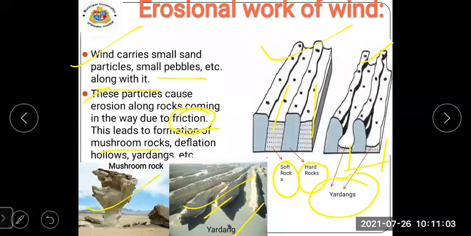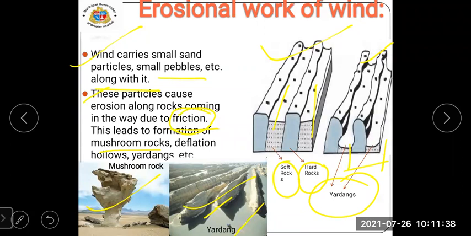They are formed due to friction and carrying away of original rock or homogeneous sediments. It looks like a toppled boat. Yes, yardangs look like a toppled boat. You can see a very huge boat.